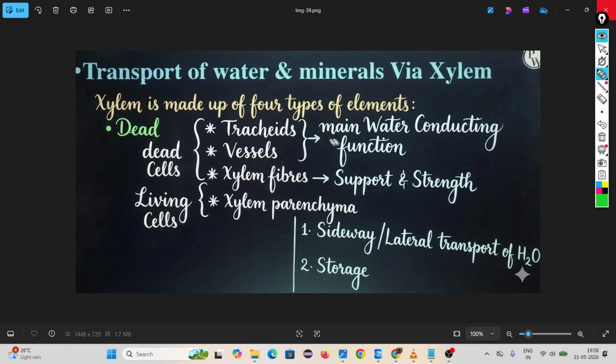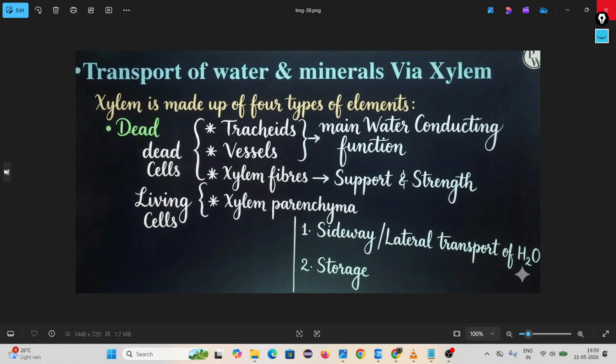The main work of tracheids and vessels is water conduction. Sometimes they will ask which cells inside xylem conduct the water. You have to remember tracheids and vessels. What is the work of xylem fibers? Support and strength. What is the work of xylem parenchyma? Lateral transportation of H2O.